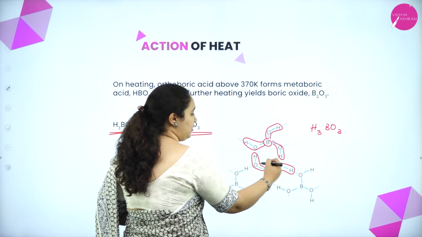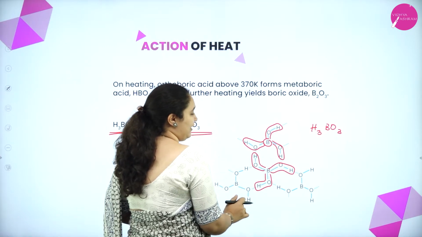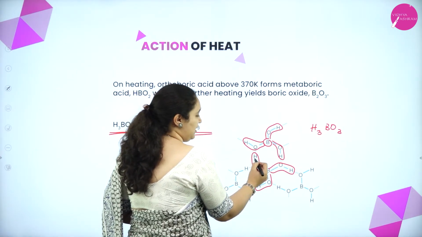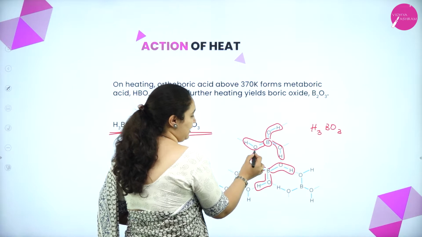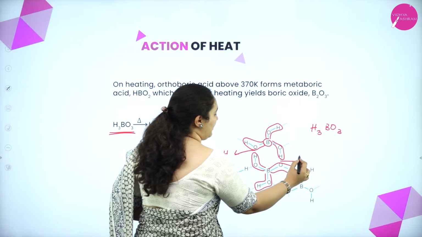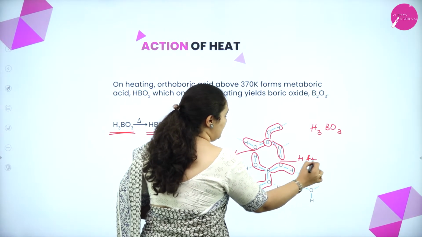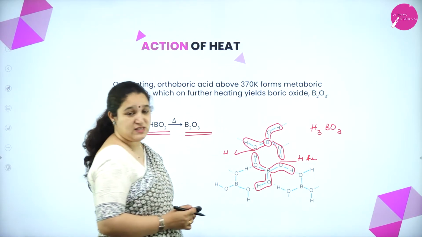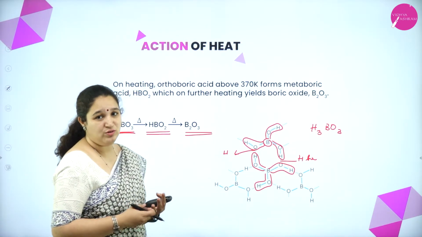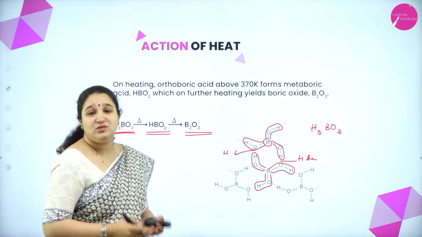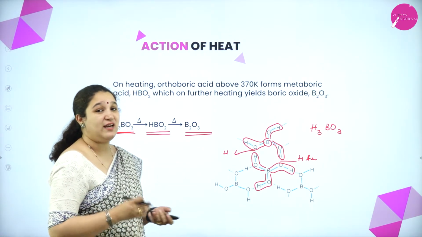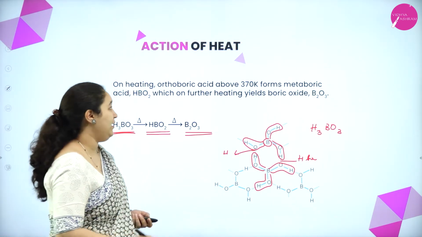Now you can see between two boric acid molecules, between the oxygen and the hydrogen of another molecule, there is a hydrogen bond. Here again this is a hydrogen bond. All the dotted lines which you can see are hydrogen bonds, isn't it? So this is the structure of crystalline boric acid.